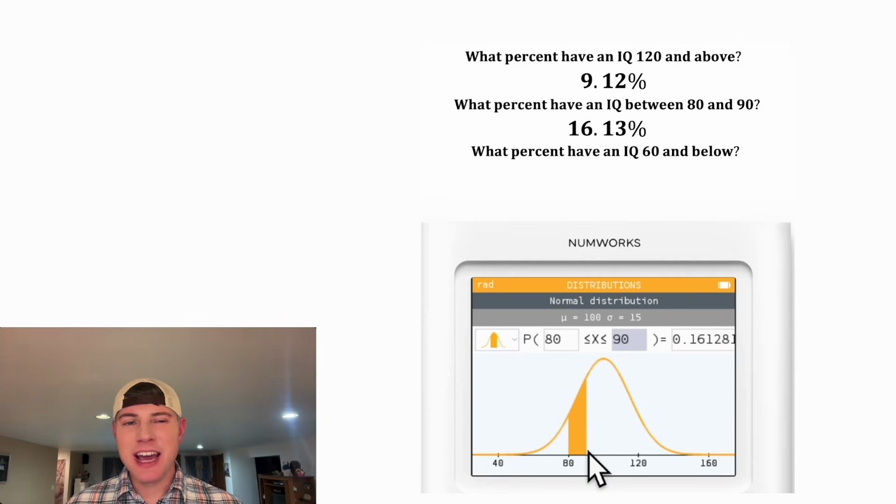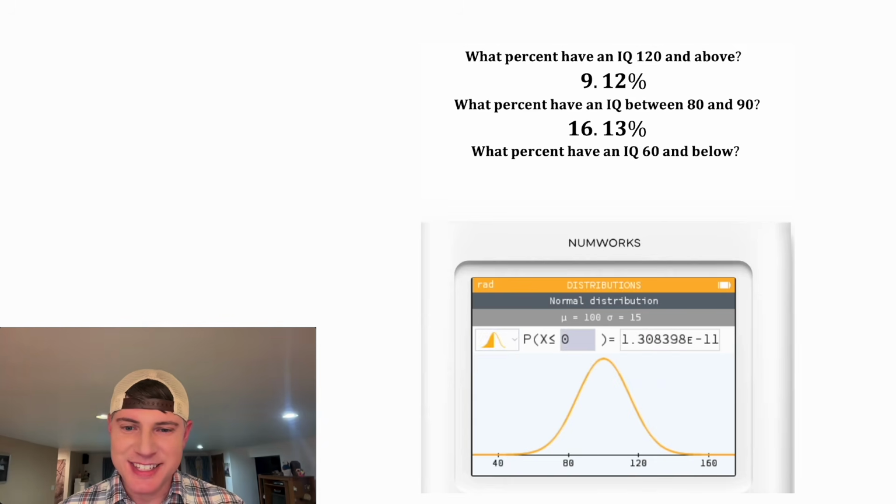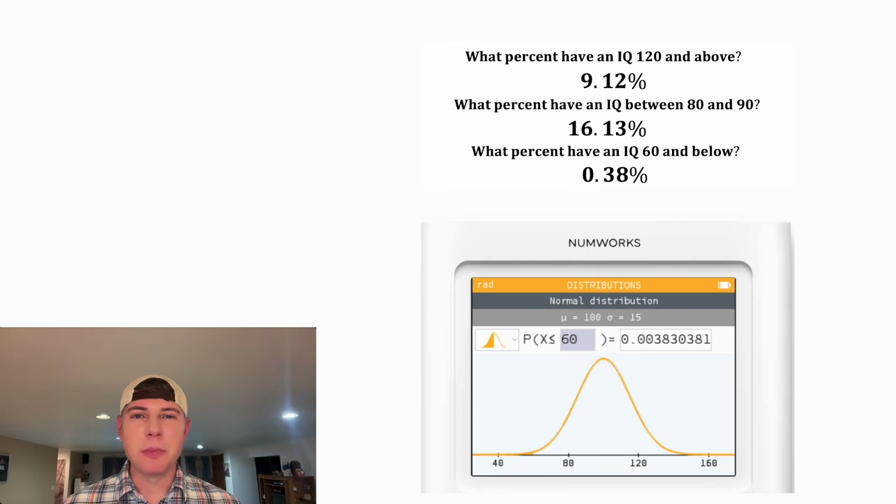And then what percent have an IQ below 60? Well, we can do the same thing, go over here, click here, go to the left-hand side, and we'll plug in 60. And we have 0.0383. So it's about 0.38%. 0.38% of people have an IQ of 60 or below.